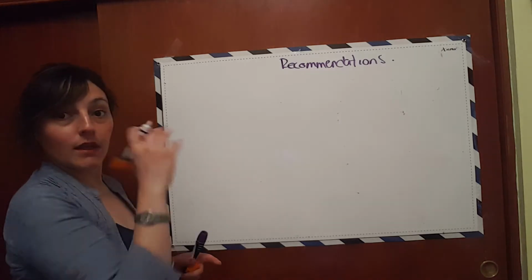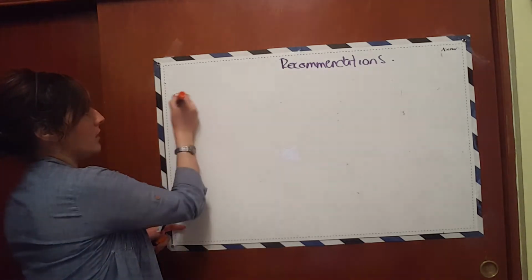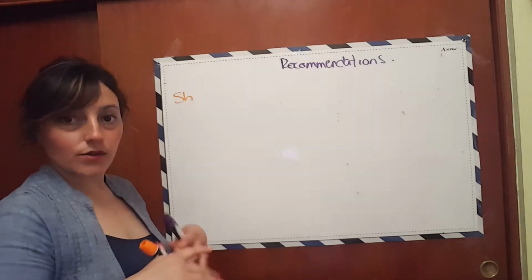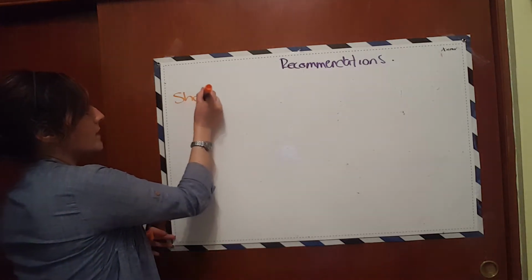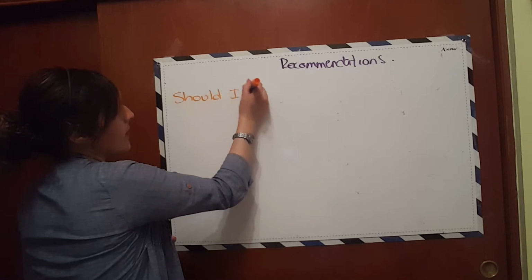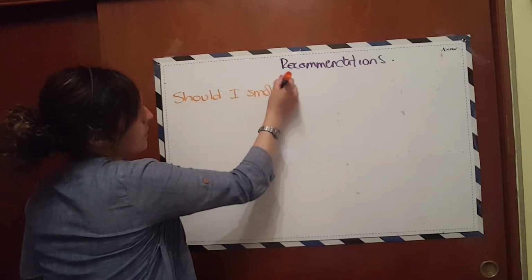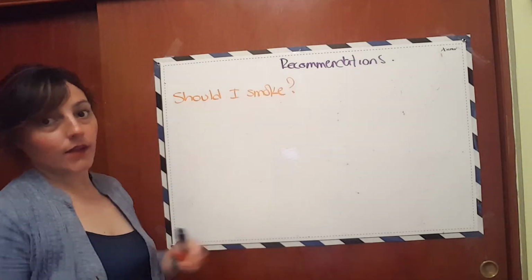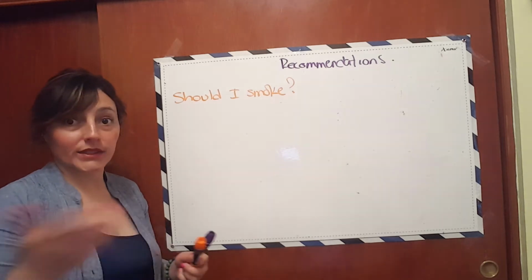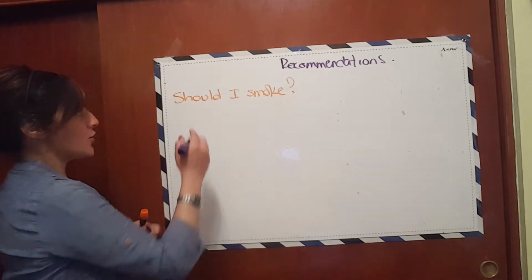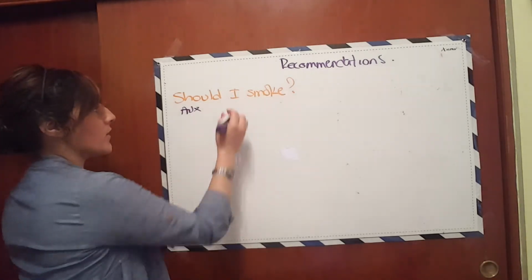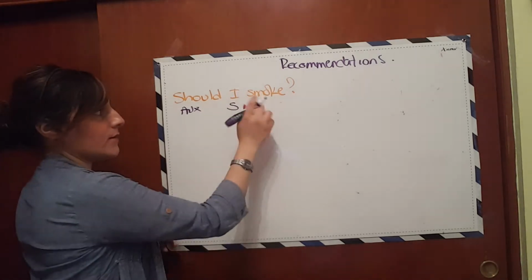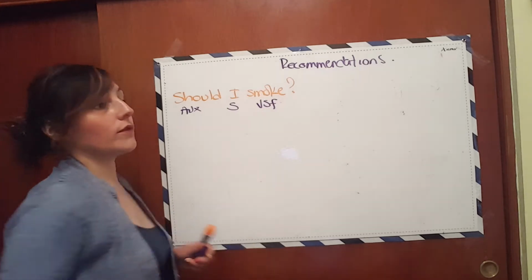I'm going to start with the interrogative form. For example, imagine the same situation, imagine if I am pregnant, no? So I say, should I smoke? Is it a good idea to smoke? That is the interpretation, right? And should is going to be my auxiliary. I is going to be the subject, and smoke, it is the verb in simple form, right?